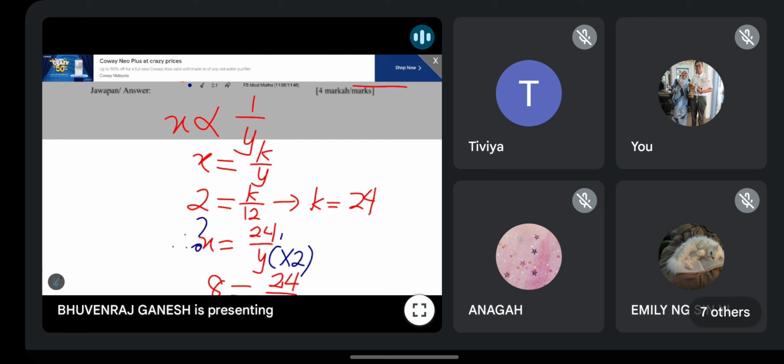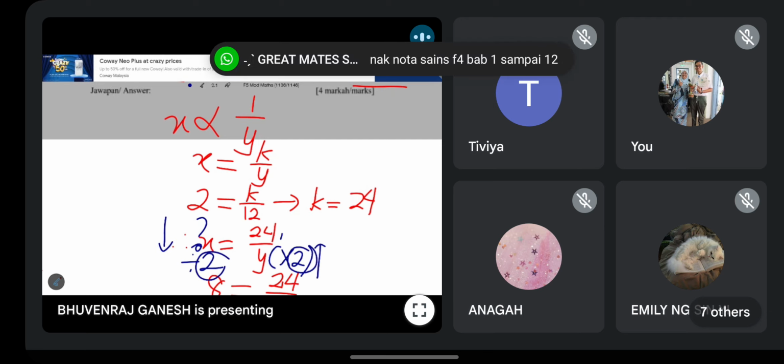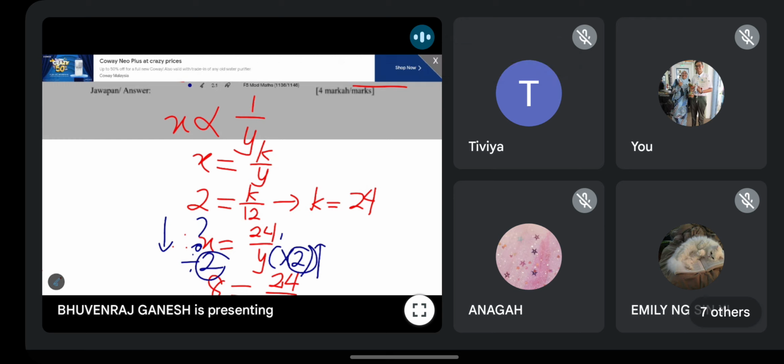Yes, I feel that is correct. X will decrease by 2. Because it is inverse, if the bottom increases, the top one should decrease by the same value. So if the bottom is times 2, X, which is the top, you divide by 2. Let's say Y times 6, X you divide by 6. Understand? This is the type of question they like to ask also.